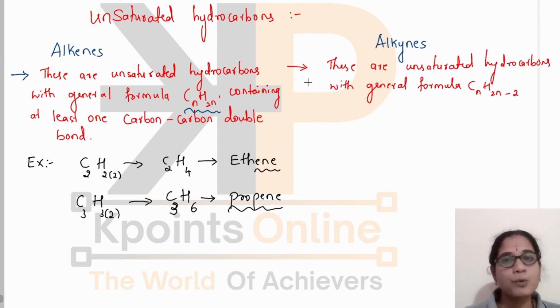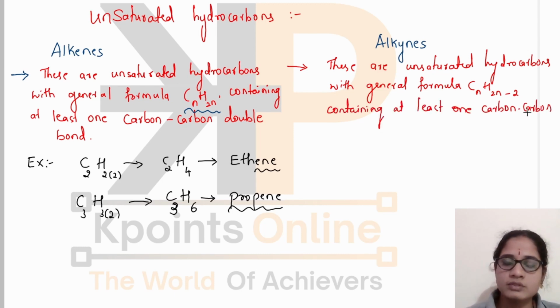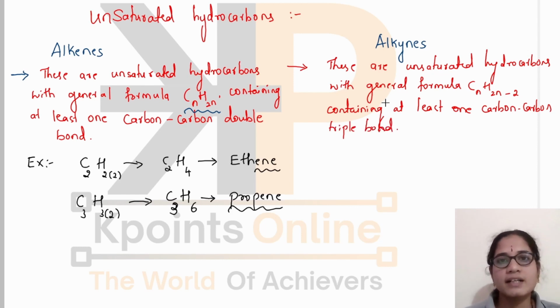If a compound is given and you need to identify whether it is an alkane, alkene or alkyne, based on the general formula it is very easy to detect. This shows that alkynes contain at least one carbon-carbon triple bond.